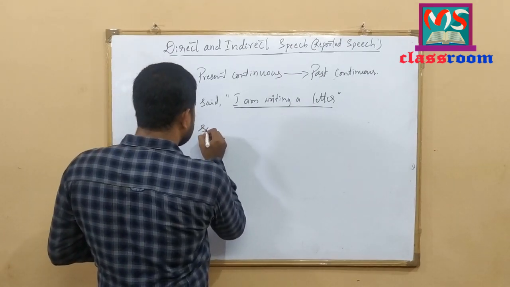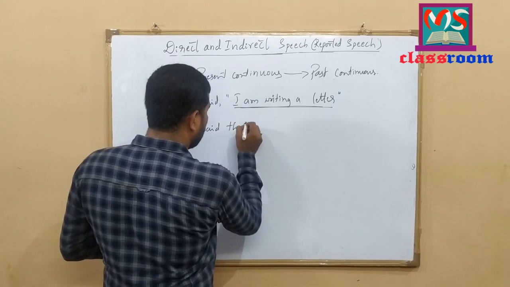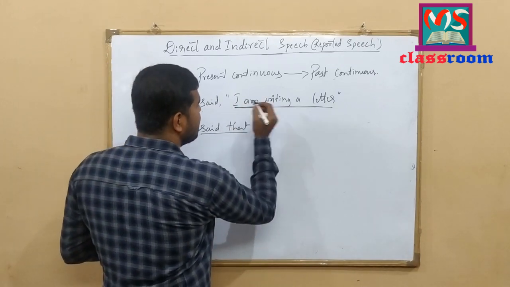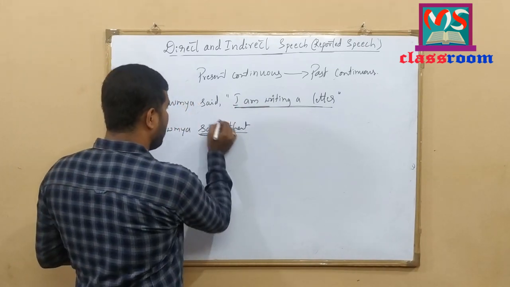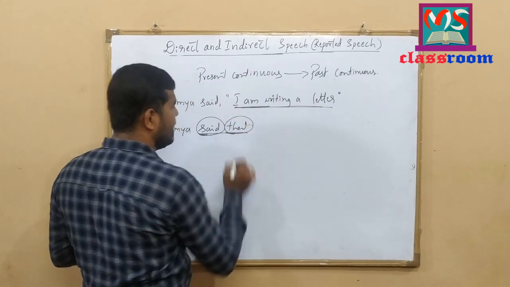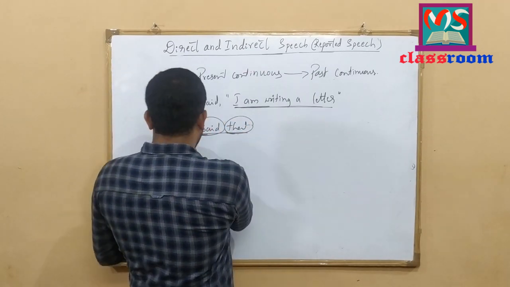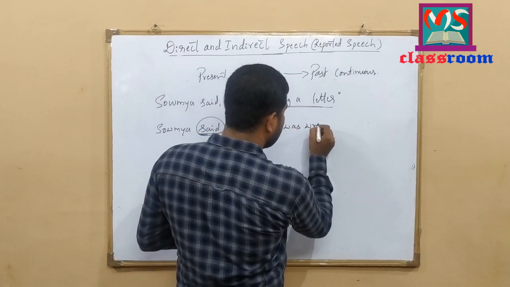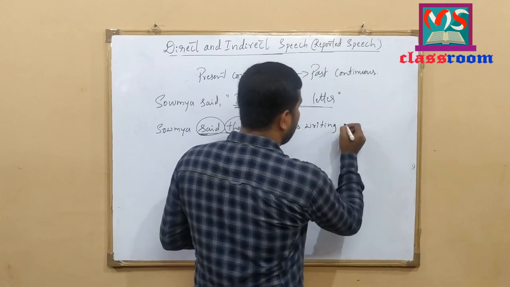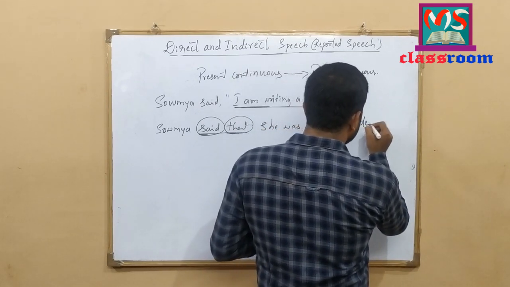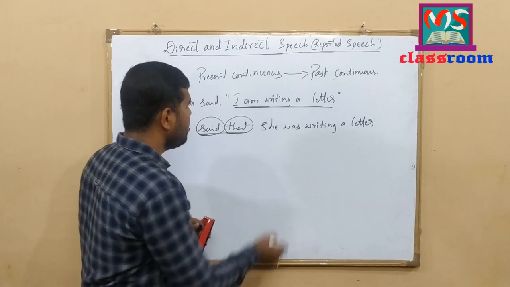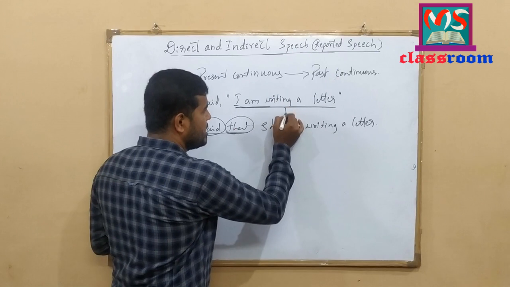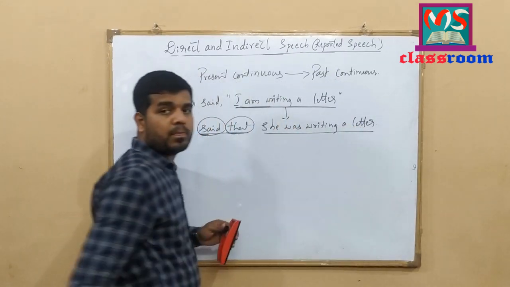Soumya said that. Why said that? According to the kind of the sentence. Here, this is an assertive sentence. That is why the reporting verb is said, and that is the linker. Soumya said that she was writing a letter. Look at here. This present continuous sentence changes to past continuous.